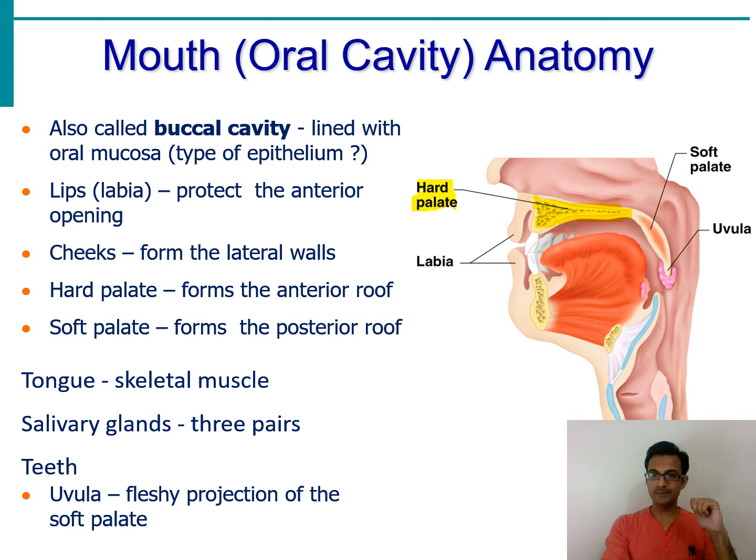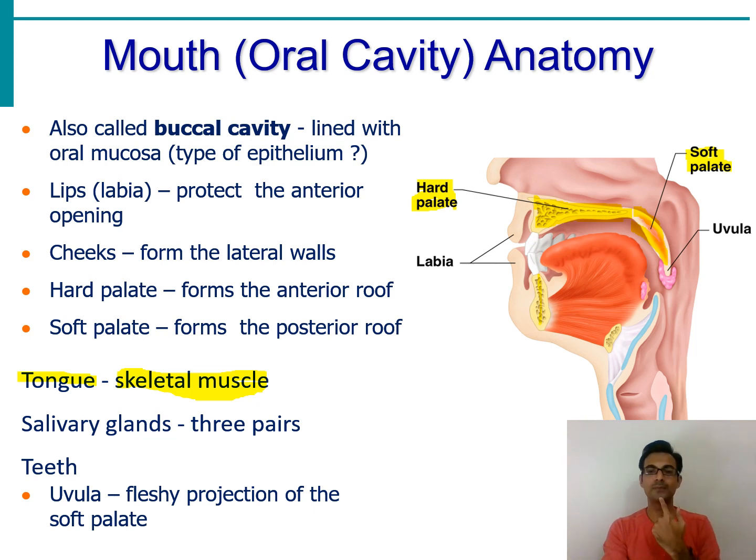Then comes the soft palate. Now this soft palate does not have any bones in it, but is just made up of muscular tissue, and it is hanging or connected to the hard palate. Then we have the tongue, which is a skeletal muscle. Tongue is not any other kind of muscle, but a skeletal muscle just because it is in the control of the person. We can move the tongue in the way we want. So the tongue is a skeletal muscle. It is attached to the lower mandible.